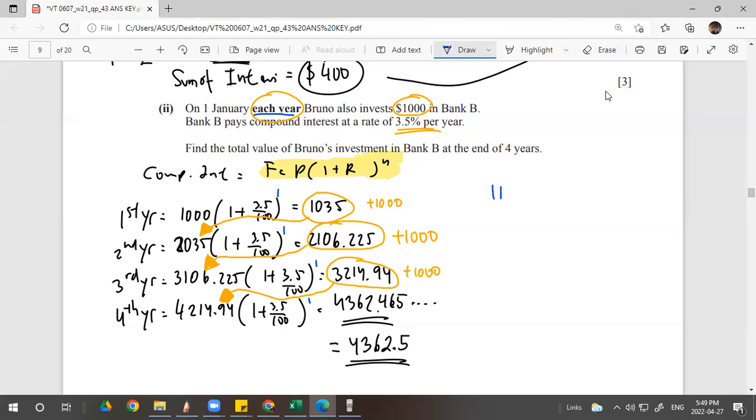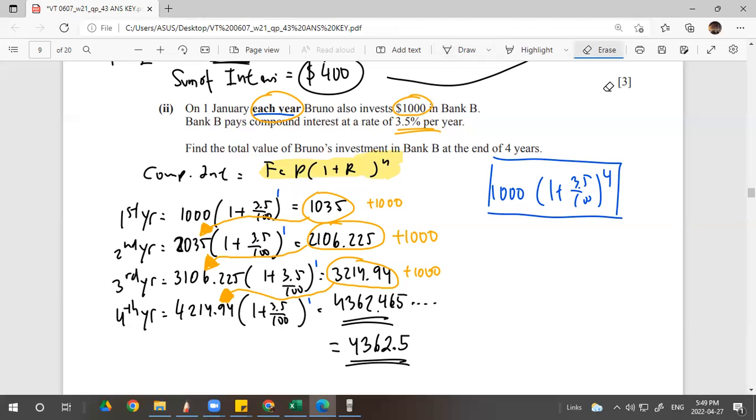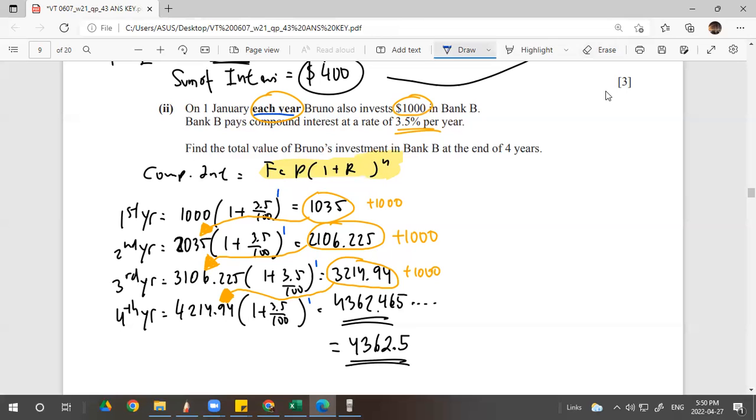Not just 1,000 times 1 plus R, R is 3.5 over 100, power 4. It's wrong. Why? Because you assume that the 1,000 stays there. You don't add anything here, right? 1,000 for 4 years. But in this case, we add. So the total amount of money Bruno has is 4,362.5.